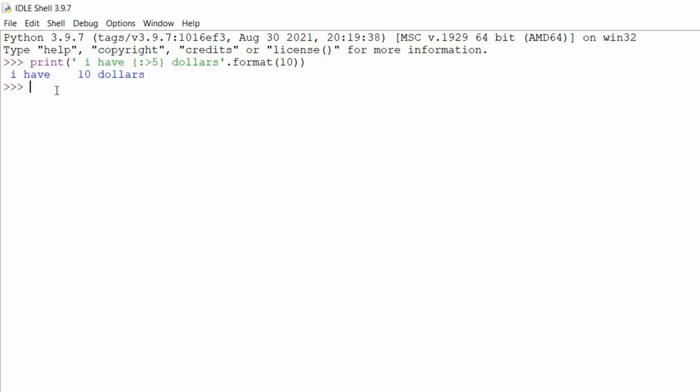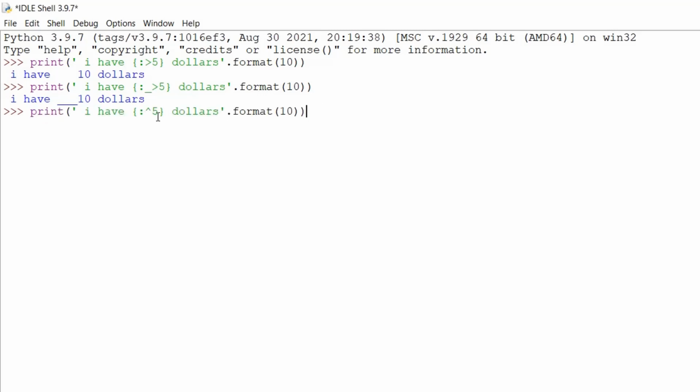We can also write this in this way, exactly the same as the previous one, but after colon we can go underscore. That way we can see the spaces like this. So here first 5 empty spaces will be assigned to this value 10, and then the value 10 will be towards the right of those empty spaces, and those empty spaces towards the left of the 10 will be replaced with the underscore. Now this colon and this sign here pointing up will center align the value 10 within 5 empty spaces like this. So we can see there are spaces towards the left and spaces towards the right.